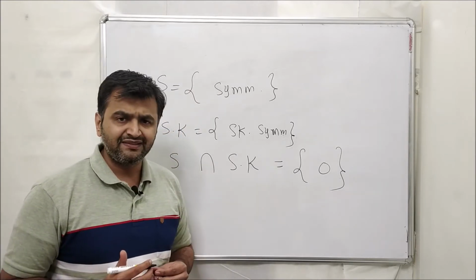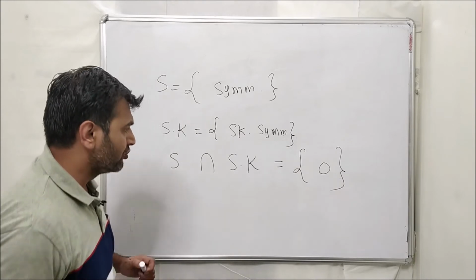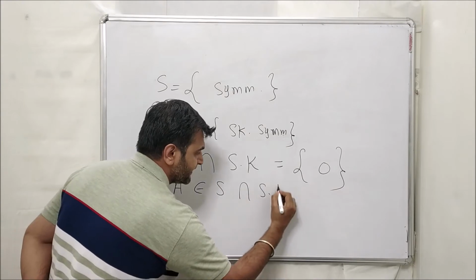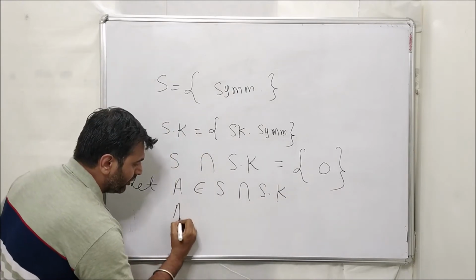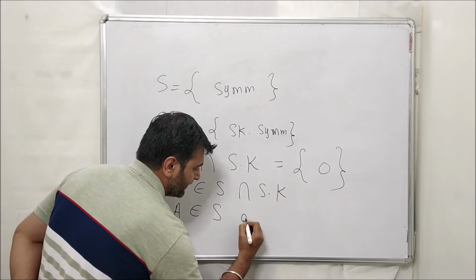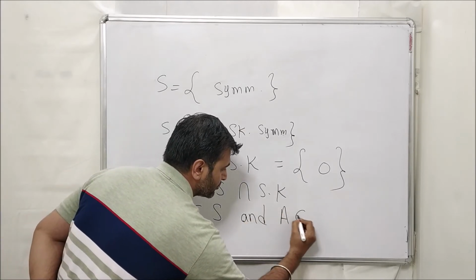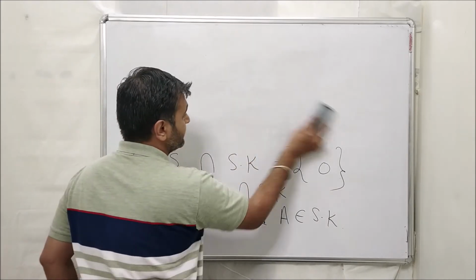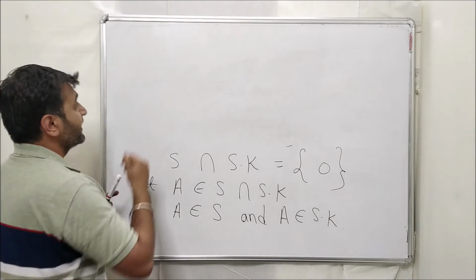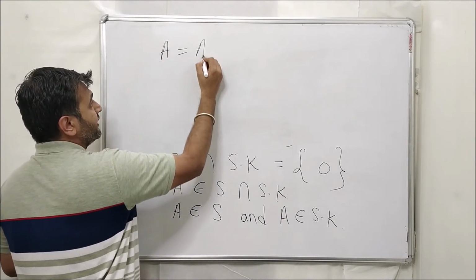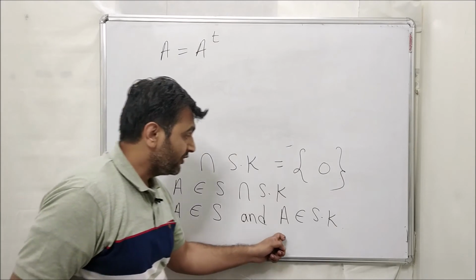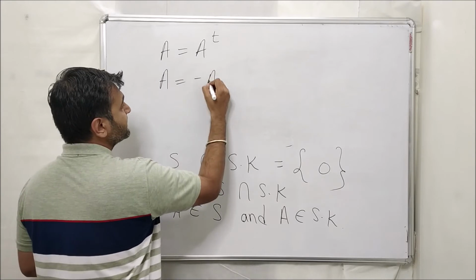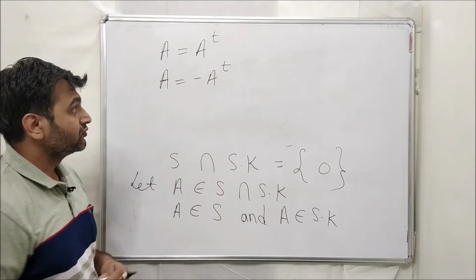The proof is very simple, but since it was a nice observation, I thought I would share it with everyone. So let's prove it. Let A belong to S intersection Sk. That means A belongs to S and A belongs to Sk. Now A belongs to S means A is a symmetric matrix. That means A is equal to A transpose. Now A belongs to Sk means A is a skew-symmetric matrix. That means A is equal to minus A transpose. So I have these two things.